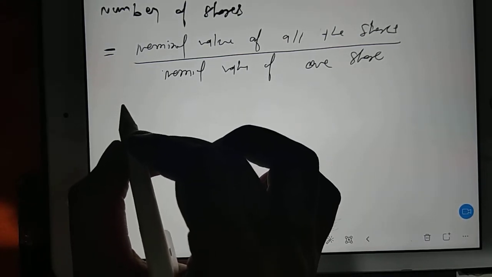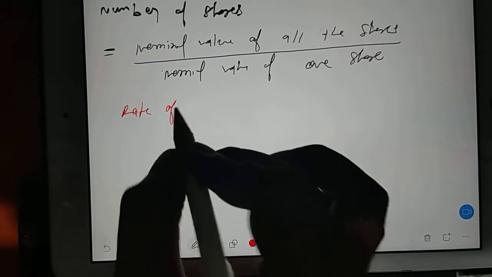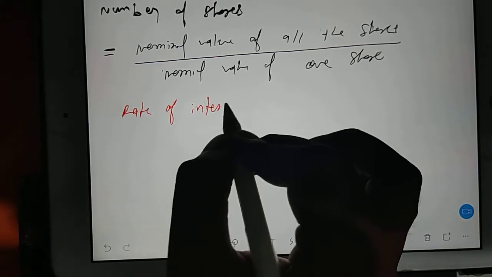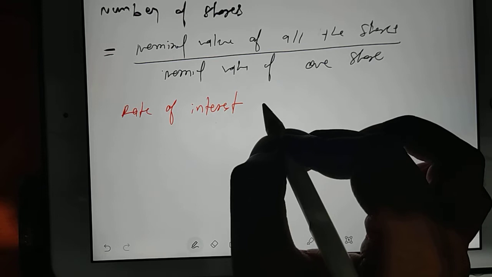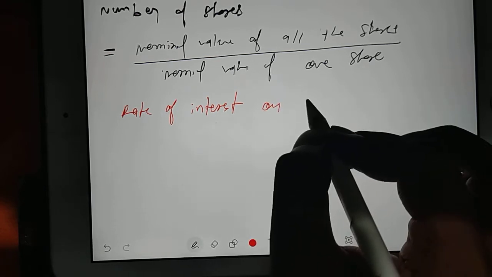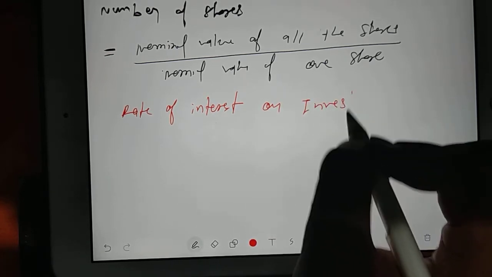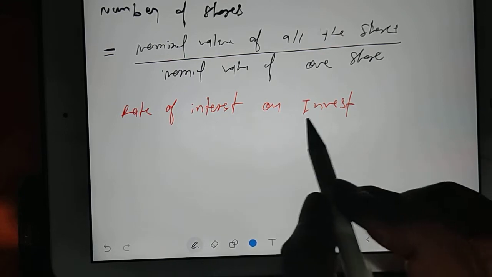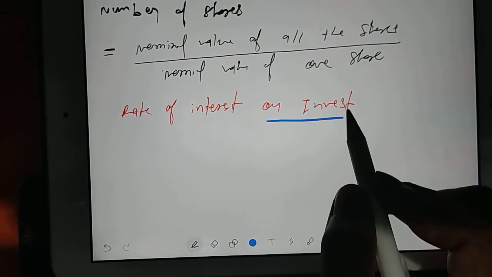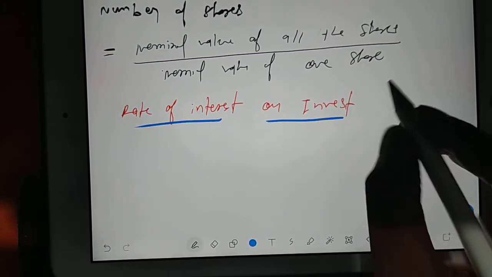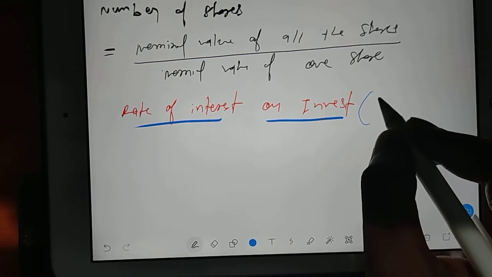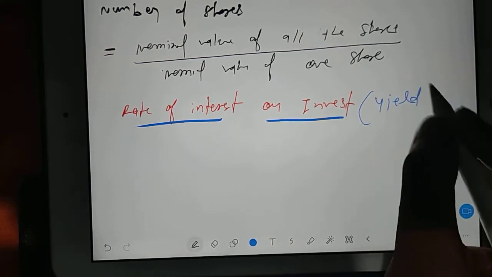Then we go for rate of interest on invest. Like whatever invest you have done, on that, what is your rate of interest? This invest is also known as yield, Y-I-E-L-D.